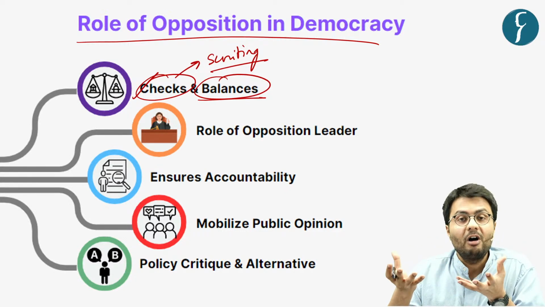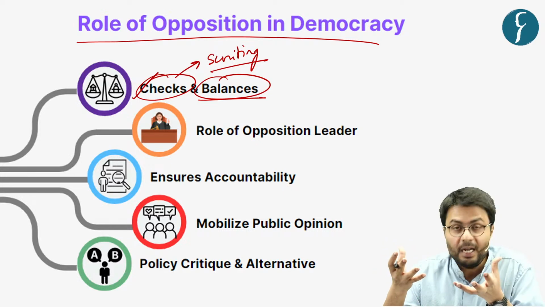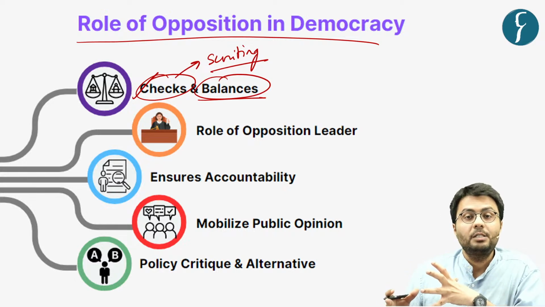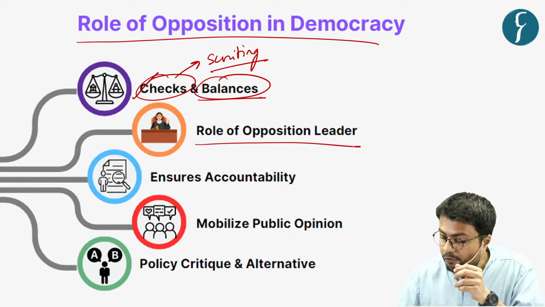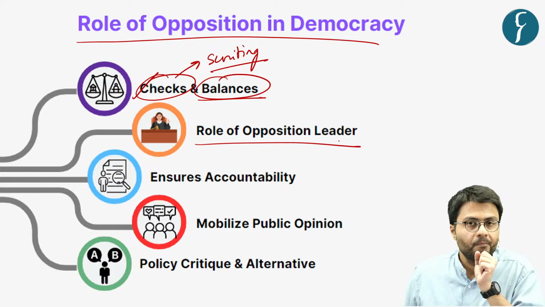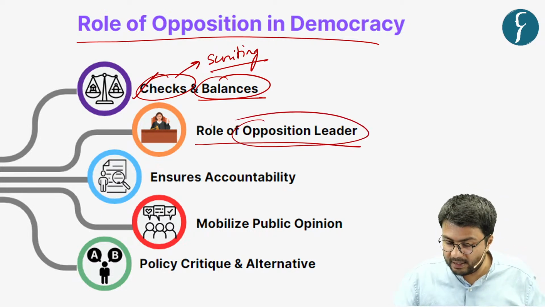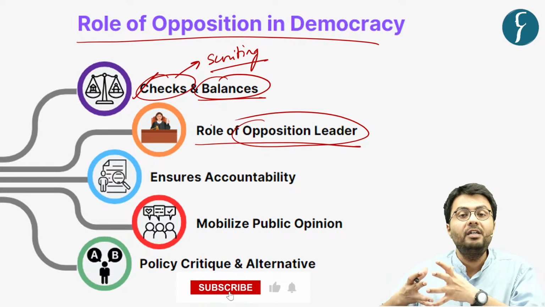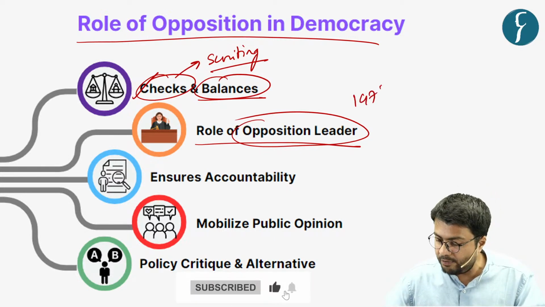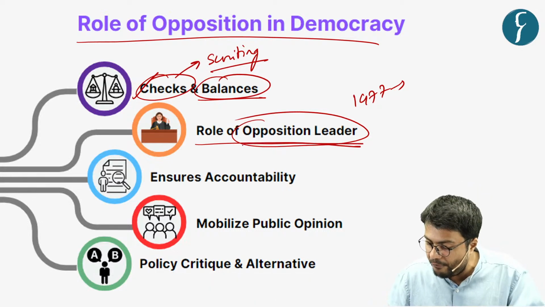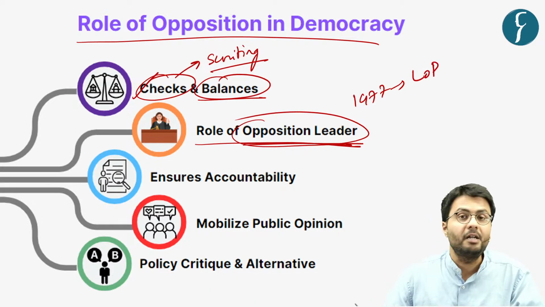Now, how does opposition ensure stability and checks and balances of the government? The most important aspect of opposition is the role of the opposition leader in India. Because first of all, the Act called the Salary and Allowances of Leader of Opposition Act of the year 1977 provides statutory recognition to the office of opposition leader.